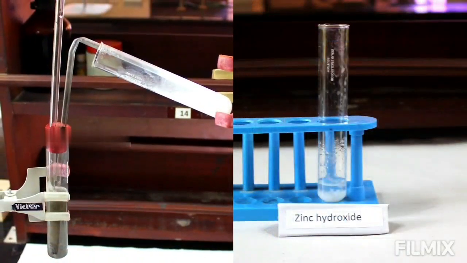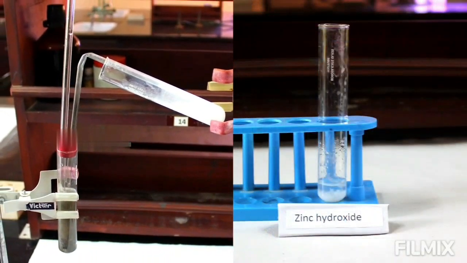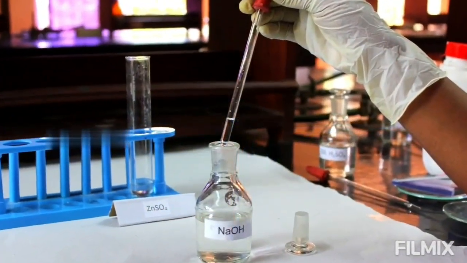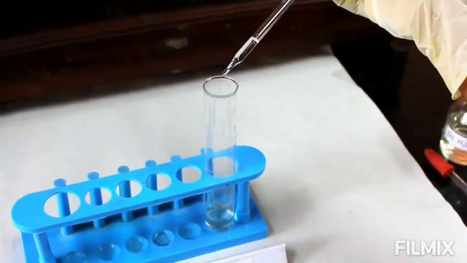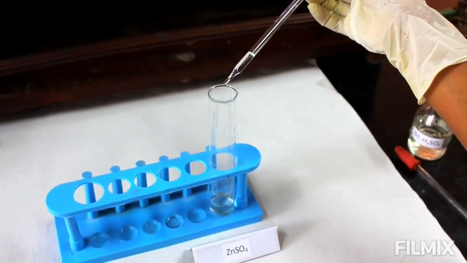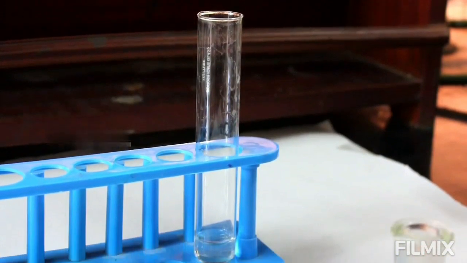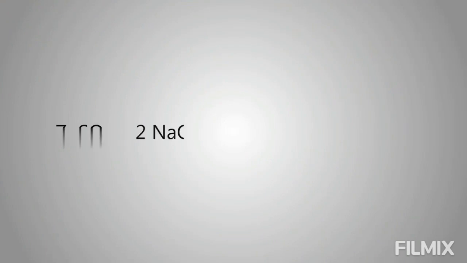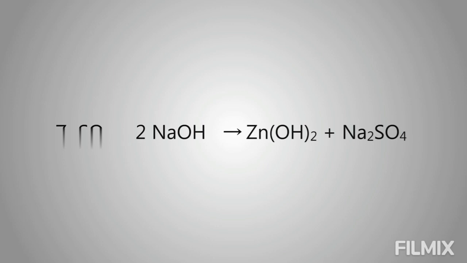We can do two tests to confirm the presence of zinc sulfate solution in this reaction. In the first test, add a few drops of NaOH solution into the boiling tube containing zinc sulfate using a dropper. On adding the NaOH, a white gelatinous precipitate of zinc hydroxide is formed. ZnSO4 + 2 NaOH gives Zn(OH)2 + Na2SO4.